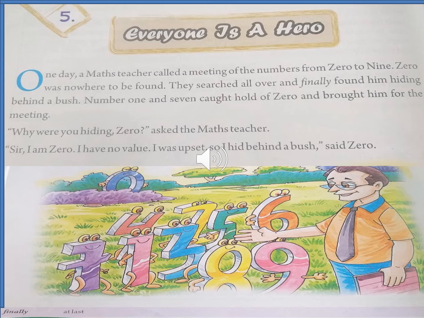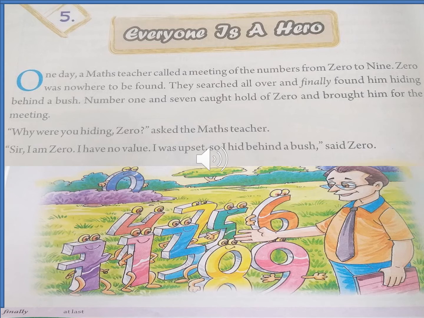So what happened? One day the maths teacher, you can see in the picture, decided to call a meeting of numbers 0 to 9. But 0 could not be found. They searched all over and finally, means at last, they found him hiding behind a bush. You can see the picture. So number 1 and 7 caught hold of 0 and brought him for the meeting.